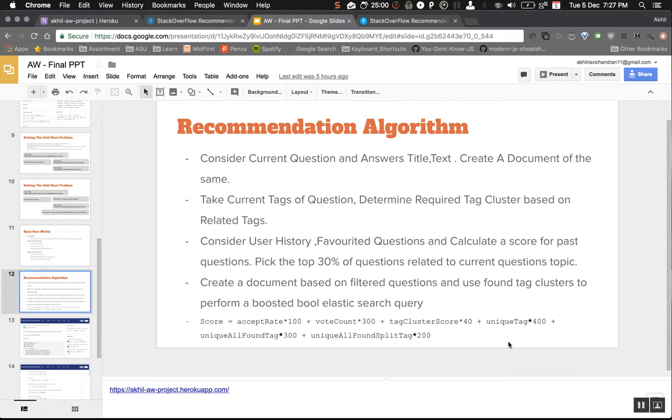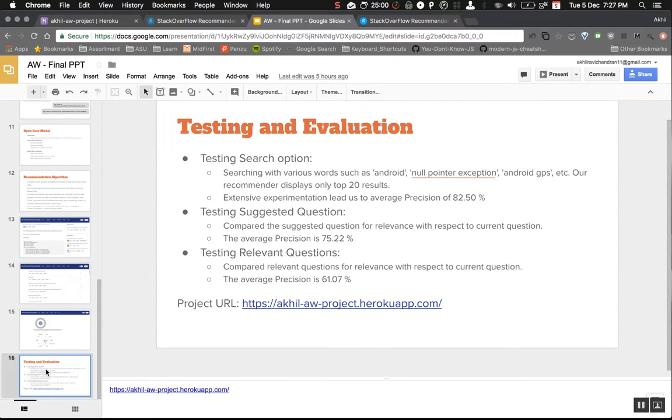We take the tag cluster score, the unique tag, the unique all found tag, and the unique all found split tag, like I explained before. We pick the top 30% of questions by related score, create a document for all these questions and a document for the current question, and we boost the current document's content, but also use the previous documents' content along with the tag clusters. This gives us a really good set of suggestions based on your user history, the favorite tags, the current question, and the current question's relation to previous questions. So this is our recommendation algorithm, and we're getting pretty good test results.